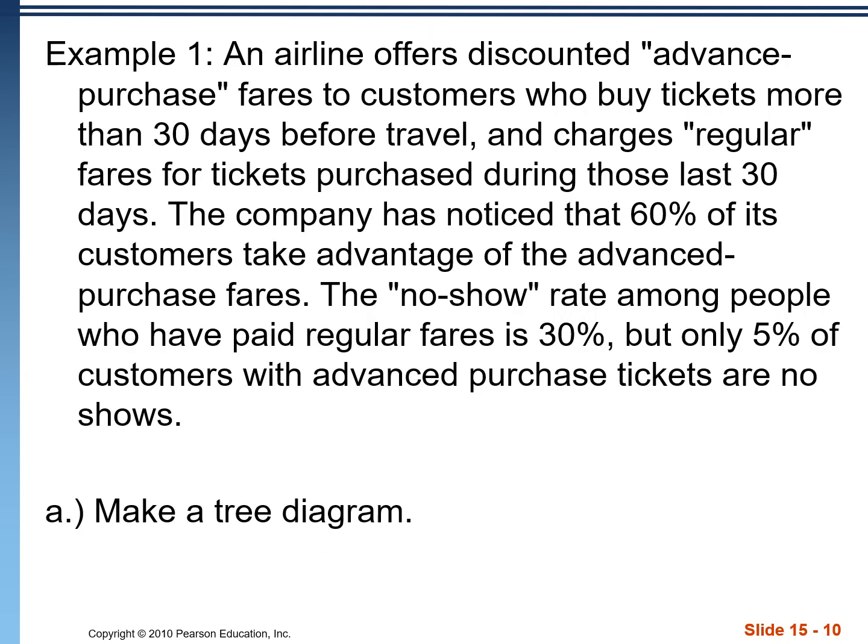All right, we're going to finish off with two examples, the first being a tree diagram problem. In this problem, we have an airline that offers the option of purchasing tickets in advance and purchasing regular tickets. It says here that 60% of customers choose to purchase their tickets in advance. Okay, from there it goes on to say that of the customers that purchase regular fares, 30% don't show up on the day of the flight. Of the people who purchase in advance, 5% don't show up. Okay, we're going to make a tree diagram with this information.